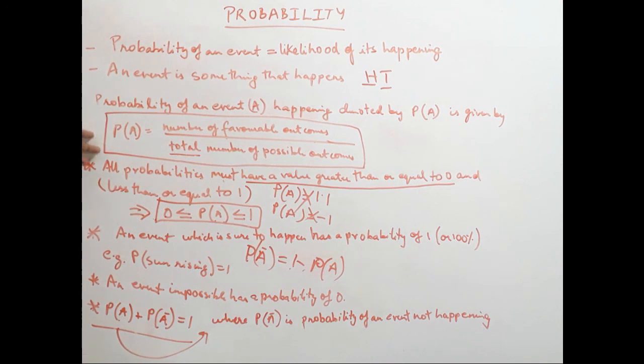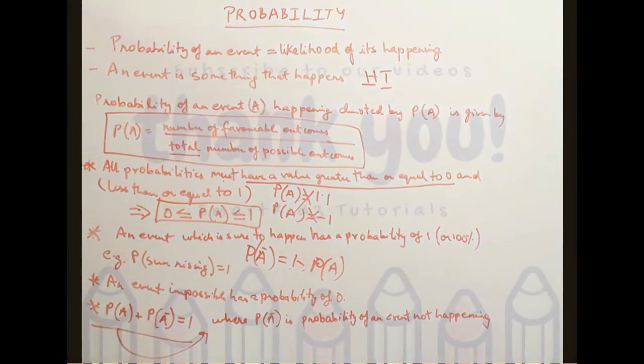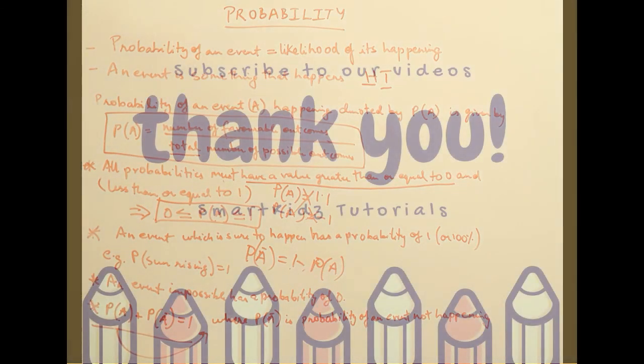So we have covered what is a probability, how we get the probability of different events, and certain rules of probability, like the probability of an event can't be less than 0 or greater than 1. It can be 0 and it can also be 1. The probability of an event sure to happen is always equal to 1, and the probability of an event that is impossible to happen is always equal to 0. And the probability of an event happening plus the probability of an event not happening is always equal to 1. This helps in finding